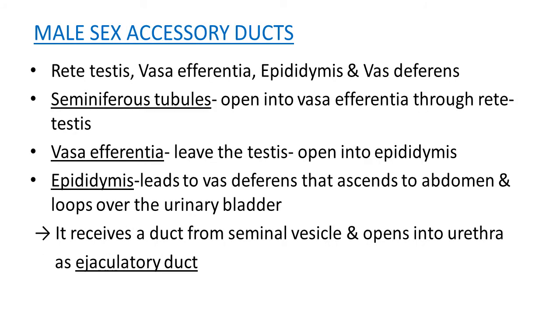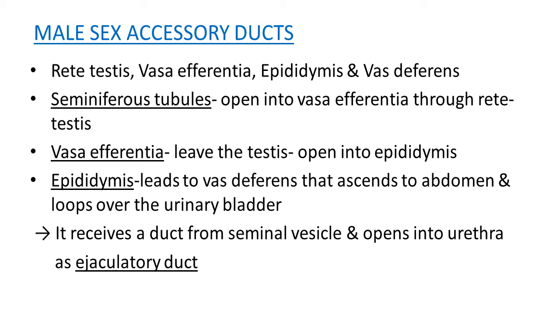Male accessory ducts. Over and above these regions or parts of the male reproductive system, some ductular structures are located and they are known as male sex accessory ducts. Mainly they are rete testis, vasa efferentia, epididymis and vas deferens.